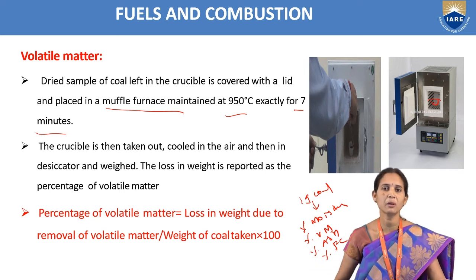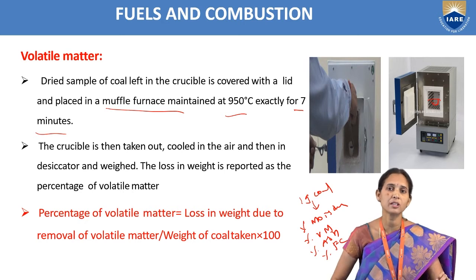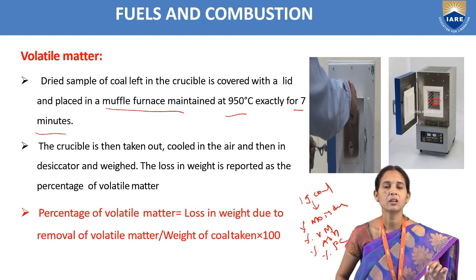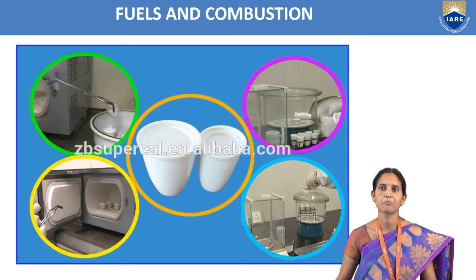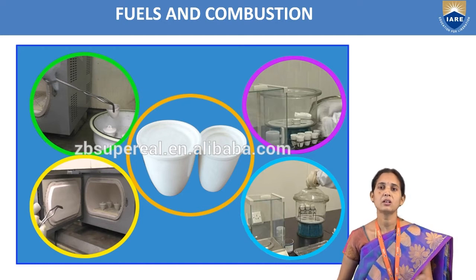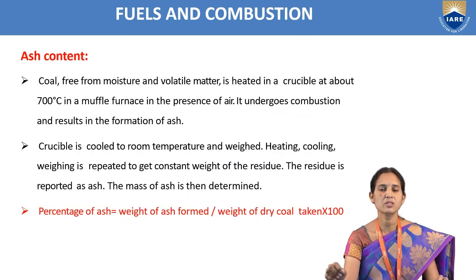So percentage of volatile matter is equal to the loss in weight due to the removal of volatile matter by weight of coal sample taken into 100. The temperature we have to maintain for volatile matter is 950 degrees centigrade for 7 minutes. In this diagram also we can see how we take the crucible, heat it in the oven, and cool it in a desiccator. Next, ash content.